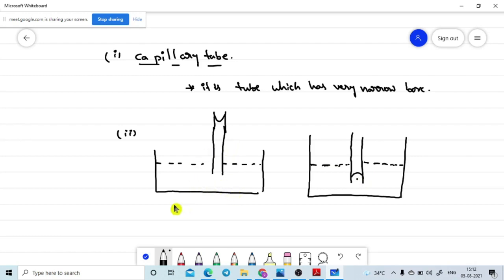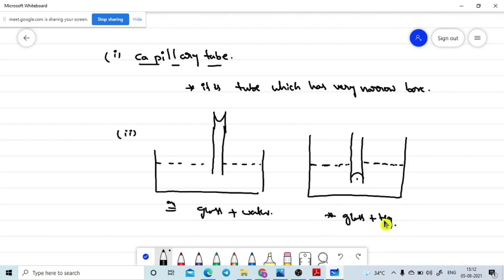This is the example where a glass capillary tube is dipped into water. And this is the example where a glass capillary tube is dipped into mercury. Mercury is a metal, yet it is available in liquid form even at room temperature.